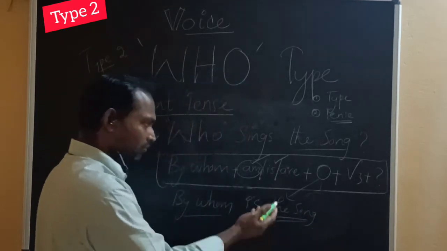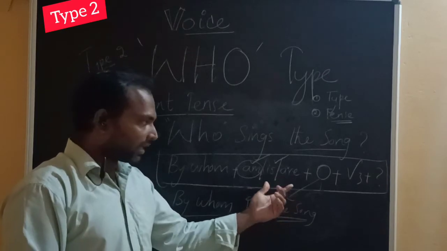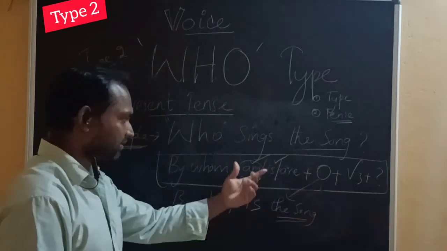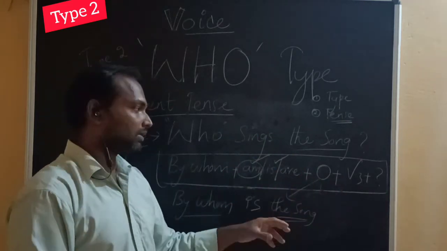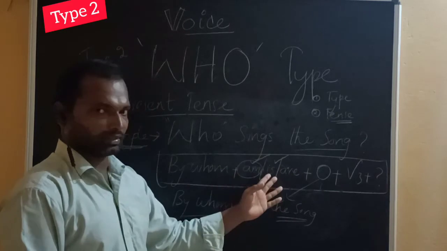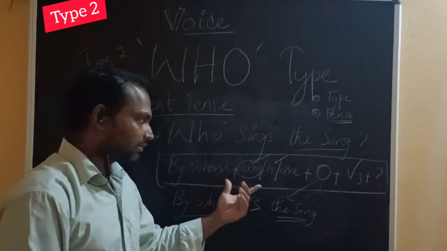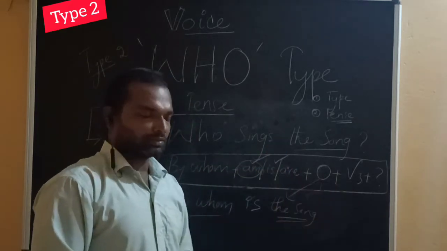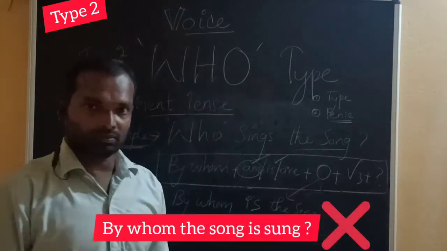Because it's a question, the auxiliary comes first, then the object. If it is an assertive type of sentence, it is object, then auxiliary. Because it's a question type, interrogative type, it is by whom, then auxiliary, then object. So don't make mistakes. By whom the song is sung, that is wrong.